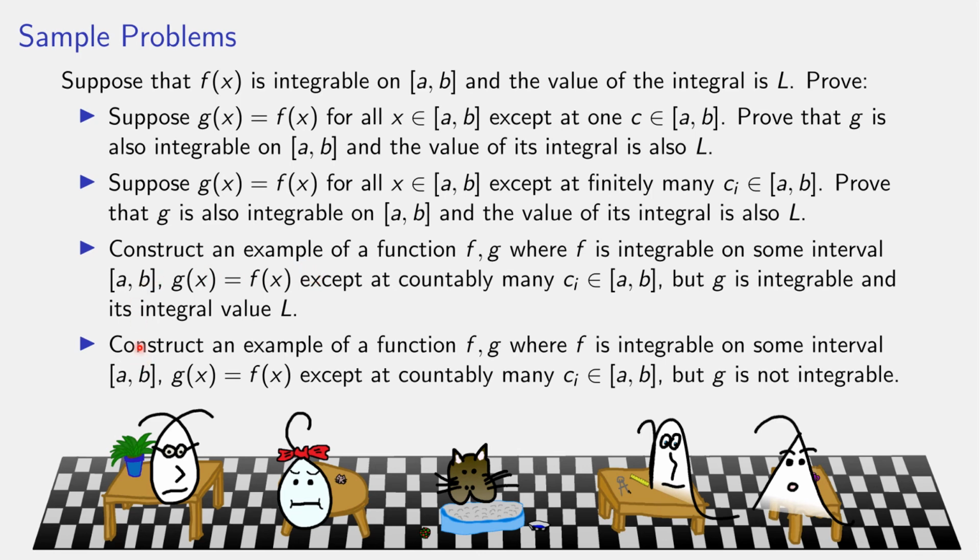And then these last ones are about constructing examples that do certain things that show if you change it at infinitely many points, things are not quite so easy. If you change the value of a function at infinitely many points, you might still be integrable with the same value, or you might just not be integrable anymore. You could, by changing the value at infinitely many points, have done a whole lot of bad stuff.